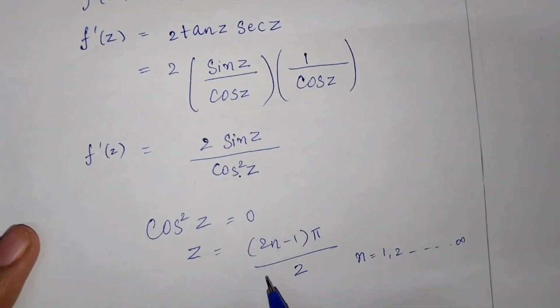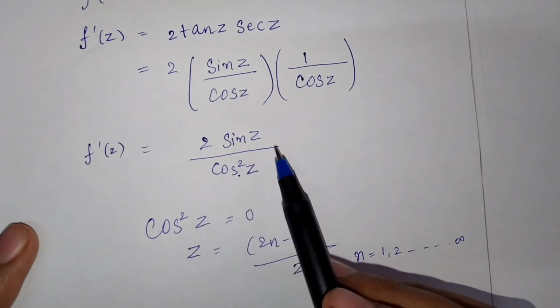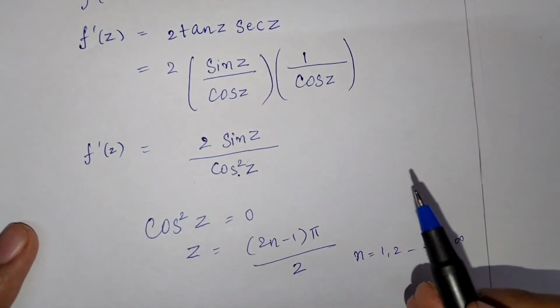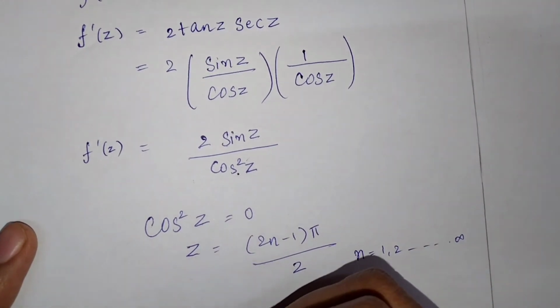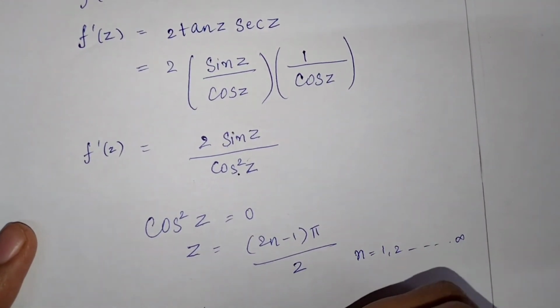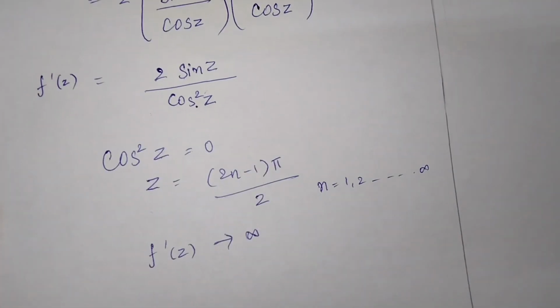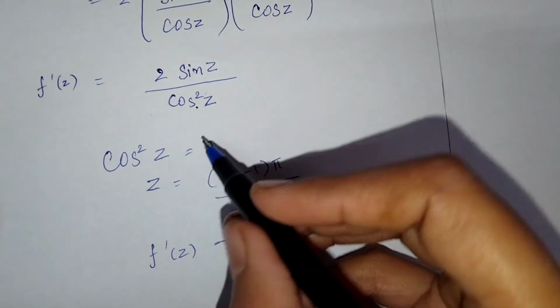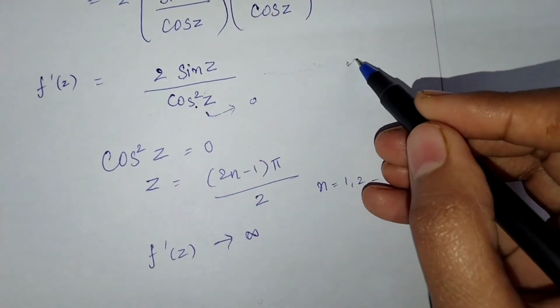If you put n equal to 1, then z will be pi by 2, and as cos pi by 2 is 0, this function will again become infinity.